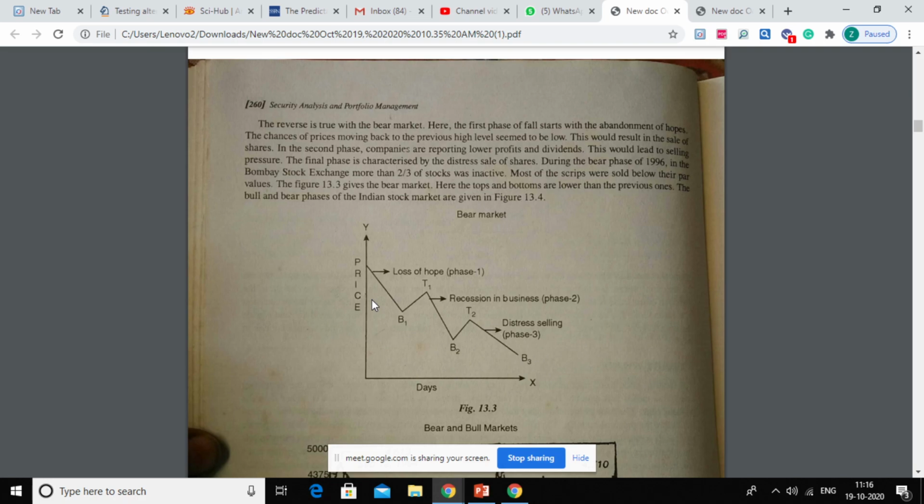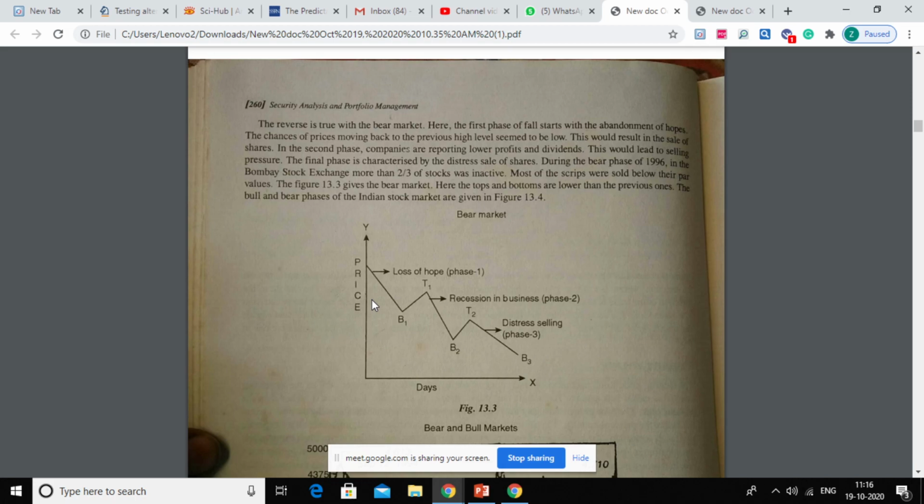Then again it will start rising, then again a kind of correction you can see. So these corrections are your secondary trend in your Dow theory. And every time you will see, for a certain short duration, the corrections in prices.